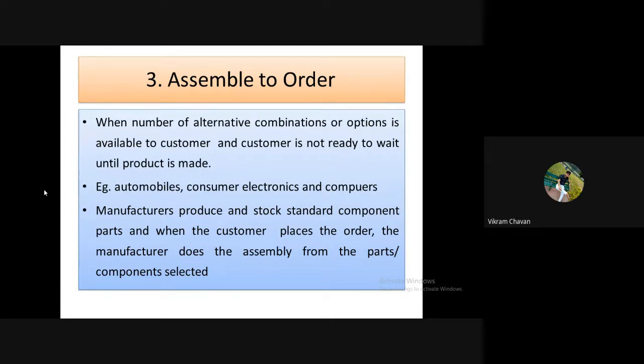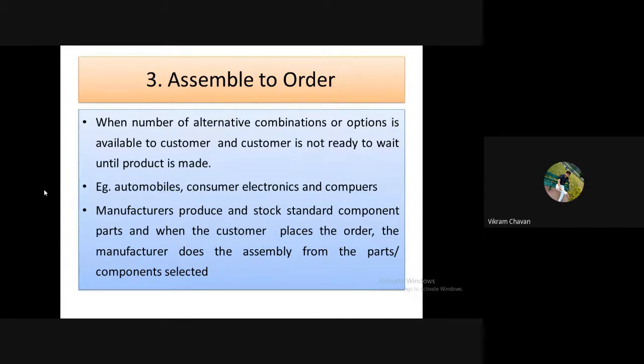Example: automobiles, and two-wheelers also. Say you want a rear camera, or rear mirrors. With a bike, mirrors are not available, and they will be assembled at the dealer location only. The mirror is one finished product, and it will be assembled to the bike once the order is placed from your side. If you say yes, I want mirrors, then only it will be assembled to your bike.